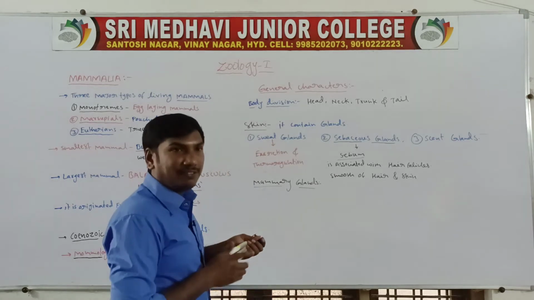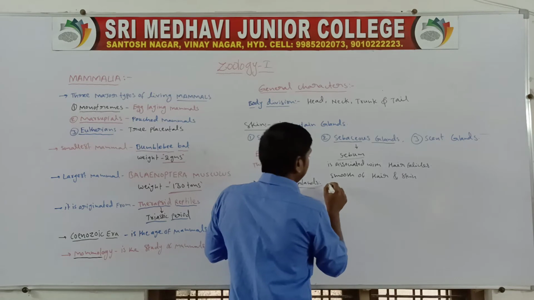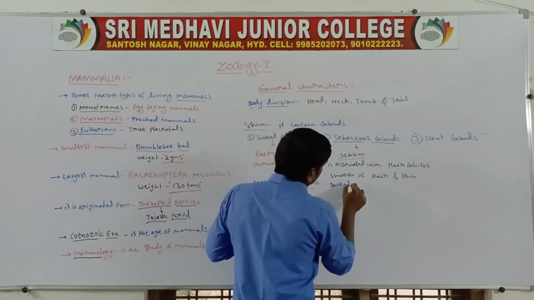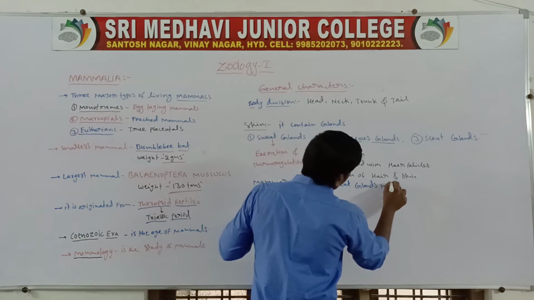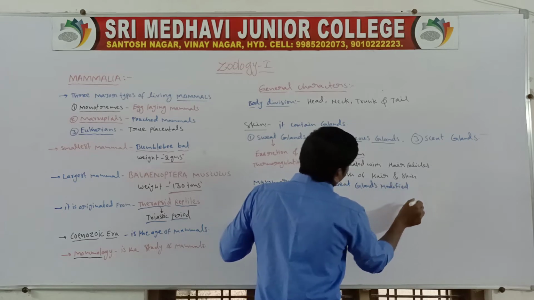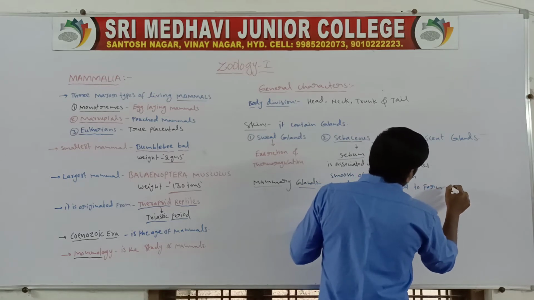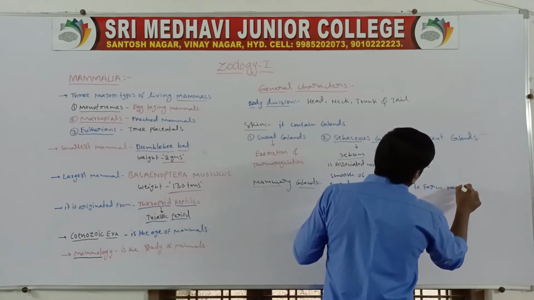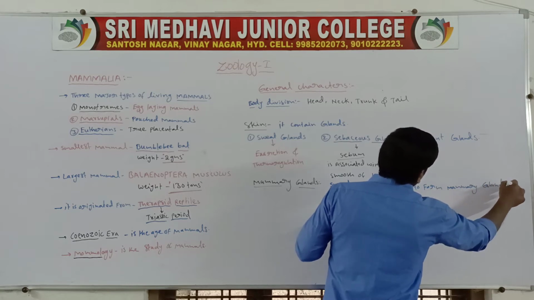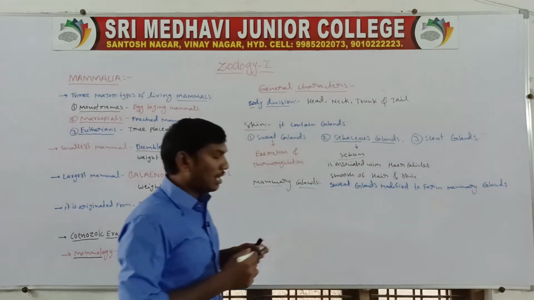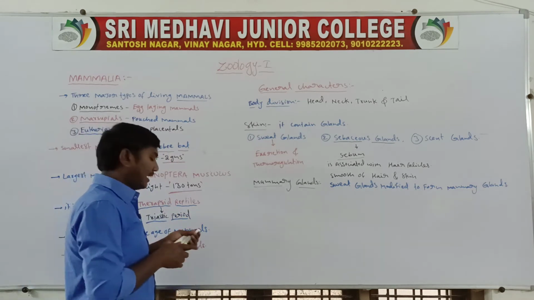Sweat glands are modified to form the mammary glands.